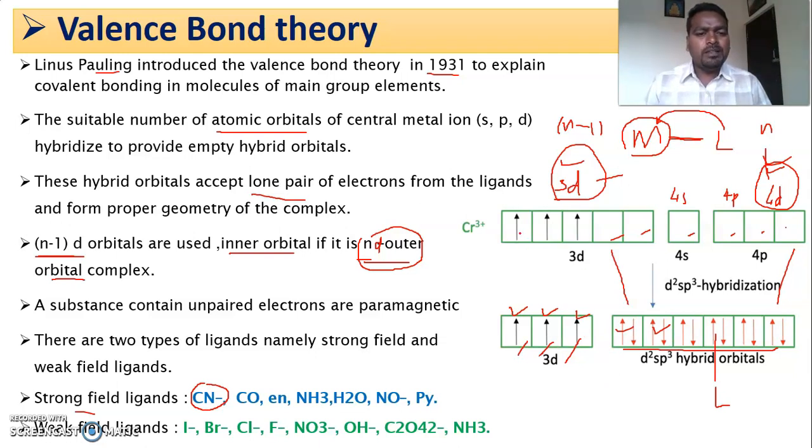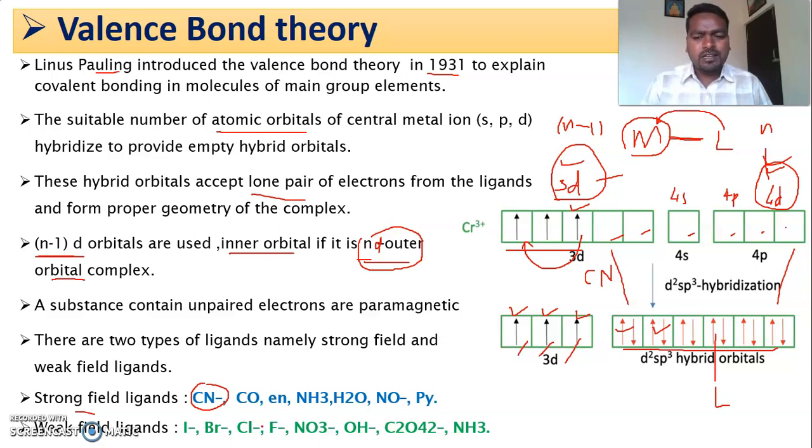Suppose there are 3 unpaired electrons present in chromium. A strong ligand like cyanide, while forming a bond by occupying the empty orbitals, forces these unpaired electrons to pair up. That is, the electron present in the third orbital comes here. This nature is why it is called a strong ligand.